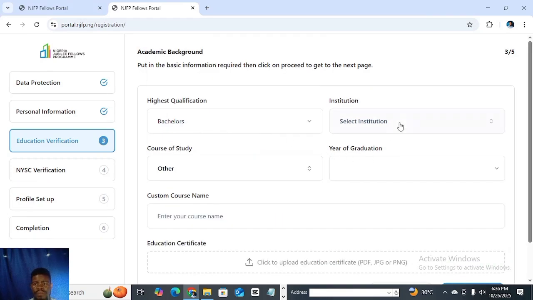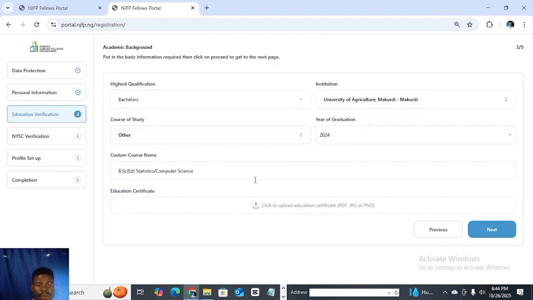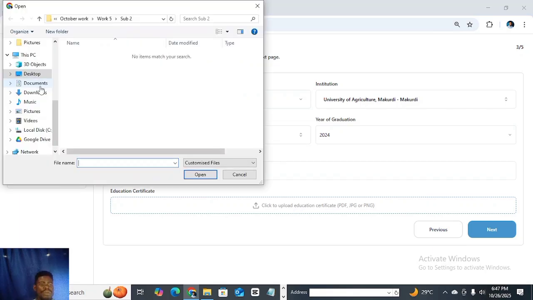I actually read statistics and computer science education. Click my University of Agriculture, Makurdi, year of graduation. So you click and then you upload your certificate.